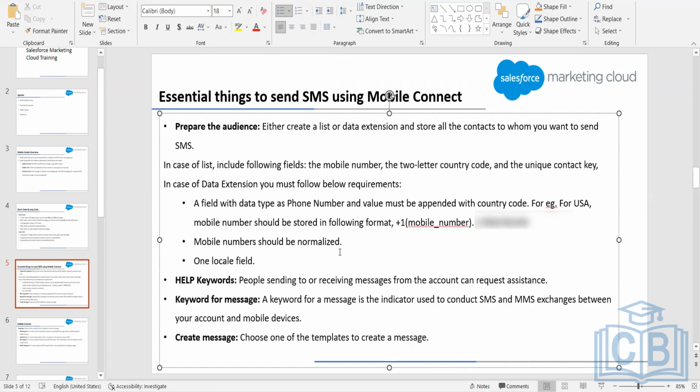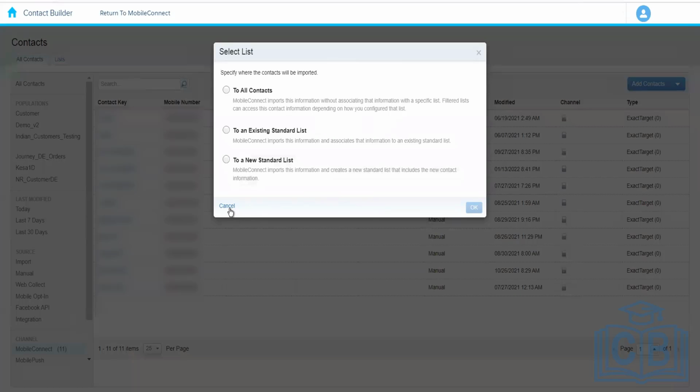So we need to have a field with the data type as phone number, and then we have to append the country code, and then our mobile number becomes the normalized mobile number. So that is the first requirement. Another one is that we need to have a field called locale. So we need to have a field with the data type as locale.